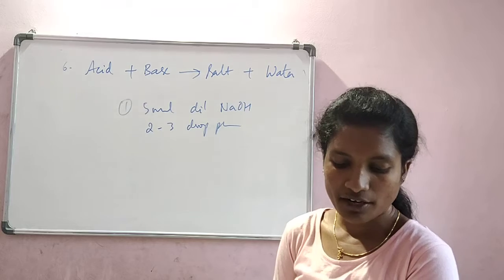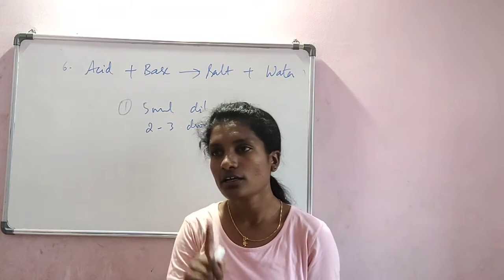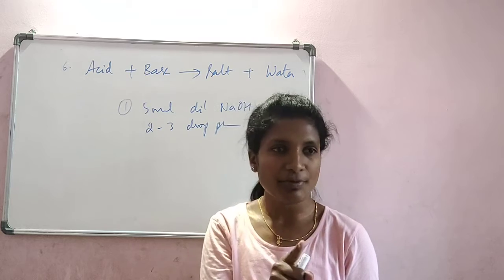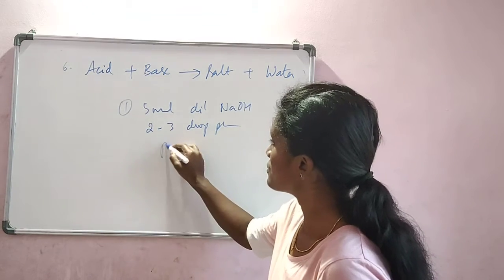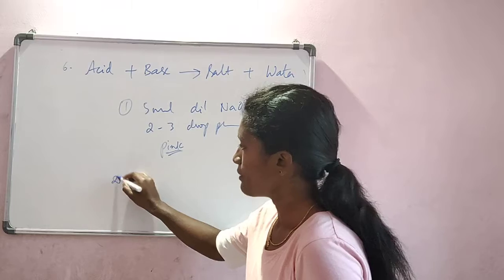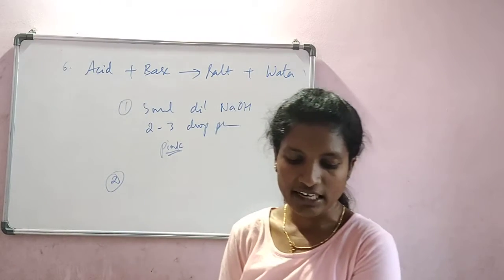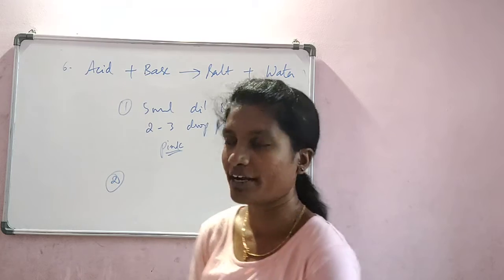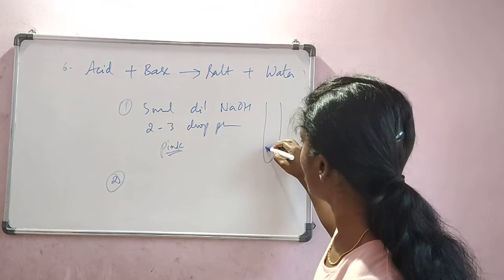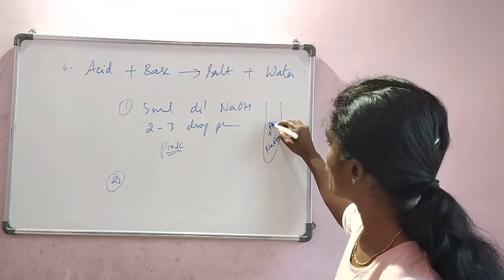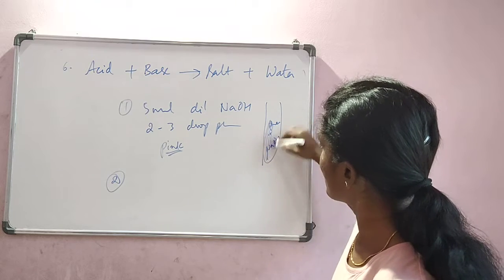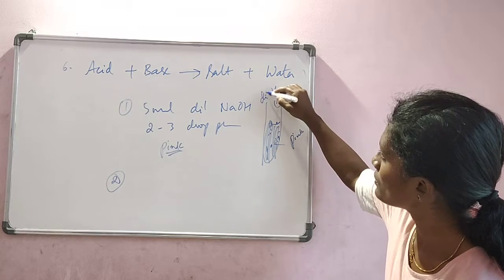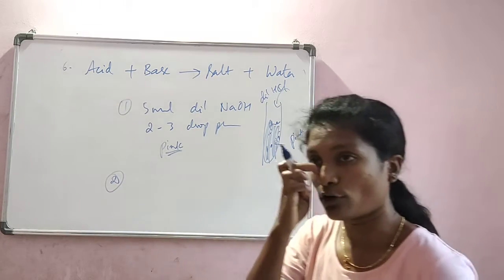So this solution will turn pink, isn't it? Colorless phenolphthalein remains colorless in acid. It turns pink in base. So it has to turn pink. Then what happened? Now add dilute hydrochloric acid to the above sodium hydroxide solution drop by drop. So we had taken NaOH, we added phenolphthalein, which became pink in color. Now we are adding dilute HCl drop by drop.